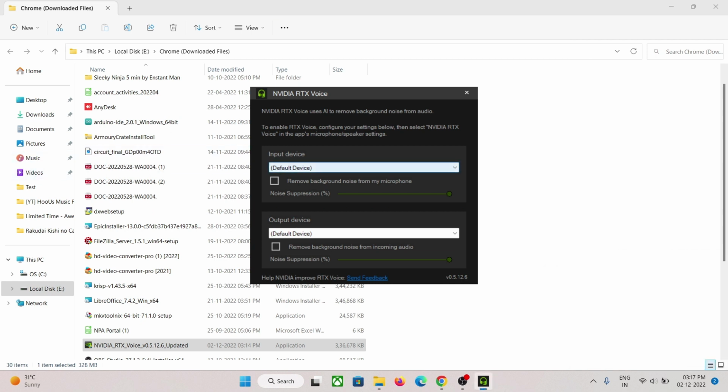As for the input device, select your microphone and then enable the remove background noise from my microphone option. Make sure that the box is ticked, and you can adjust the noise suppression according to your need.